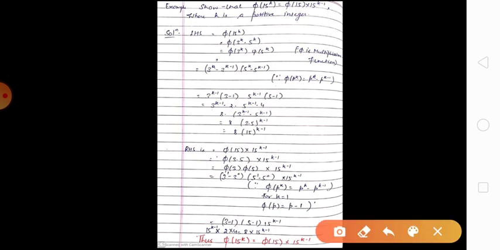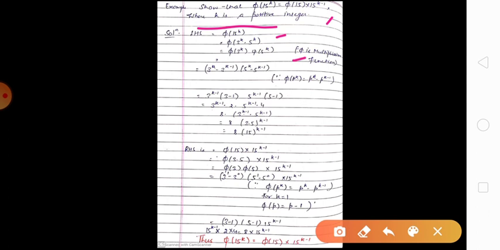Next example. Show that phi 15^k equals phi 15 into 15^(k minus 1), where k is a positive integer. Consider the left hand side. Left hand side is phi 15^k, which can be written as phi 3^k into 5^k. Now phi is a multiplicative function and we know the GCD of 3^k and 5^k is 1.